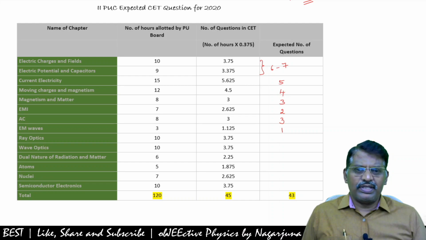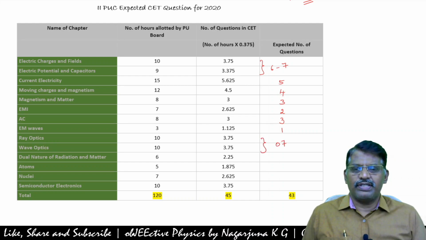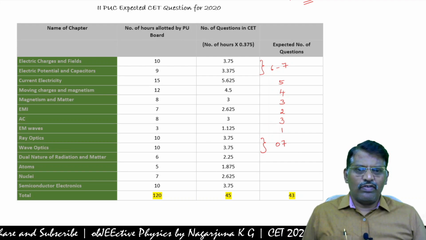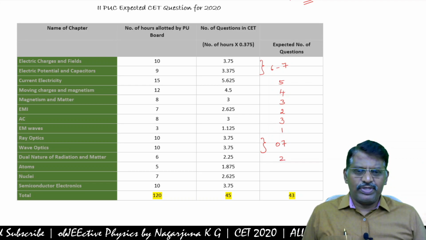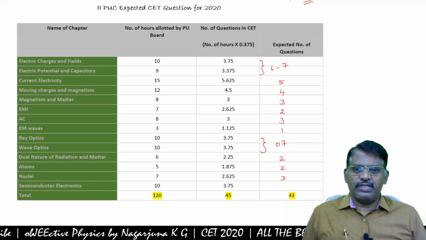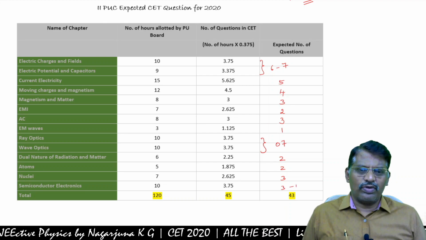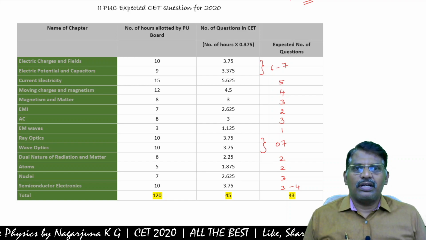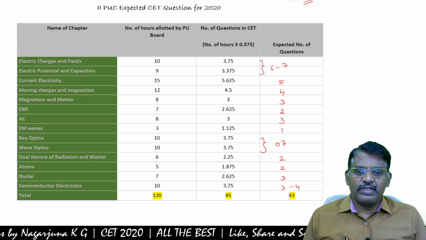Then ray optics and optical instruments together, we may expect 7 questions here. Optics, ray optics and wave optics. Dual nature of matter and radiation, 2 questions. Then atoms, 2 questions. Nuclei, 3 questions. Then semiconductor electronic devices, 3 to 4 questions. This is as per the latest syllabus. The Karnataka board revised the syllabus in November 2019.